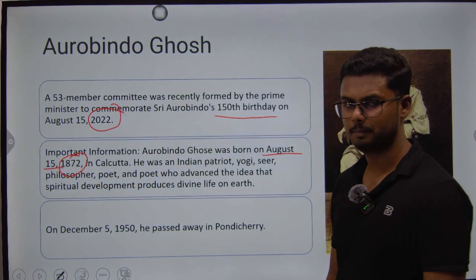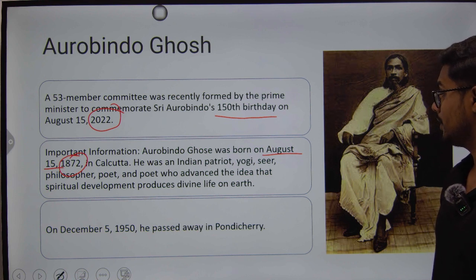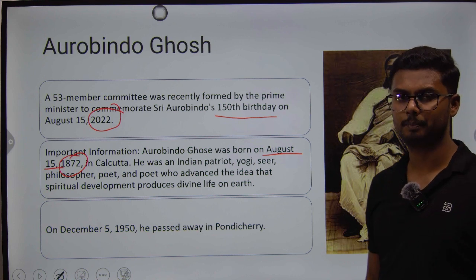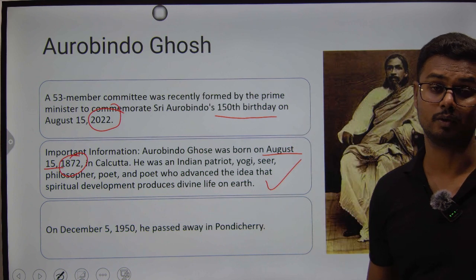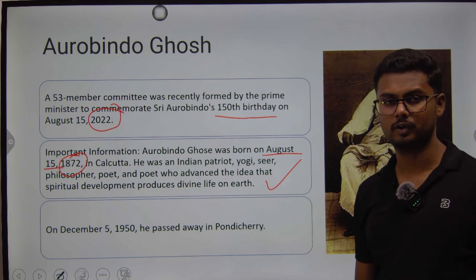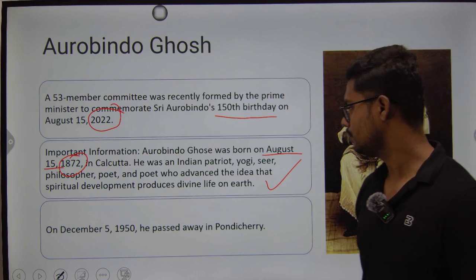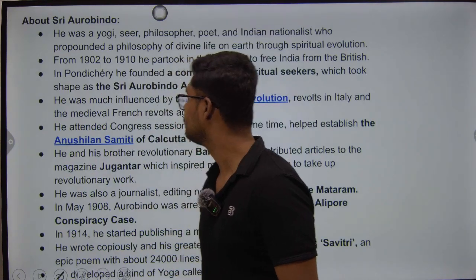Alright, he was an Indian patriot, yogi, seer, philosopher, and poet who advanced the idea that spiritual development eventually produces divine life on earth, not after life, but spiritual divine life on earth when you are living. Alright, so on December 5th, 1950, he passed away in the state of Pondicherry.